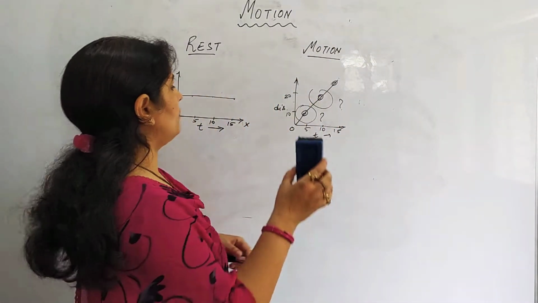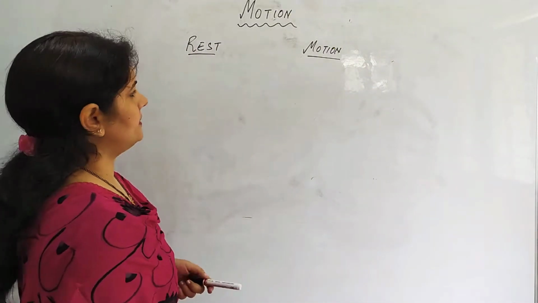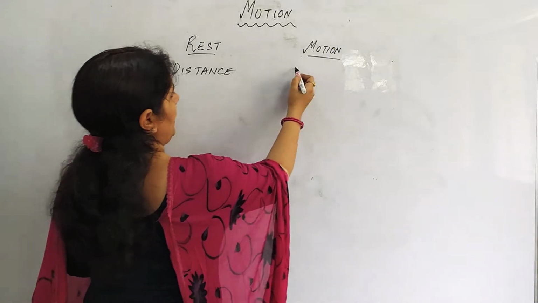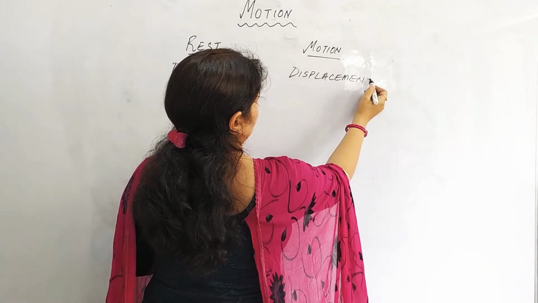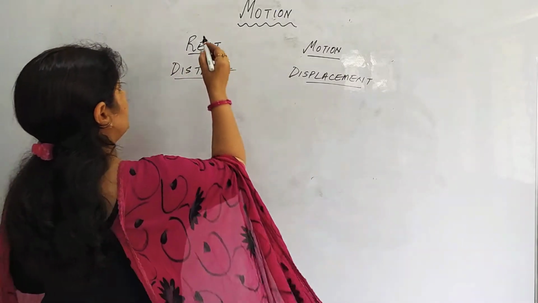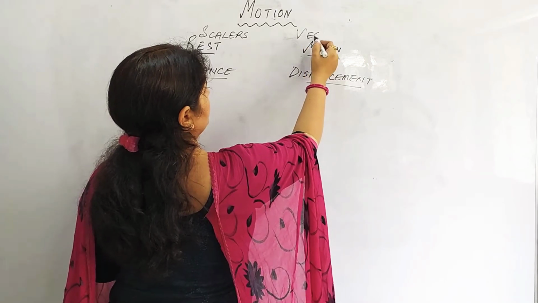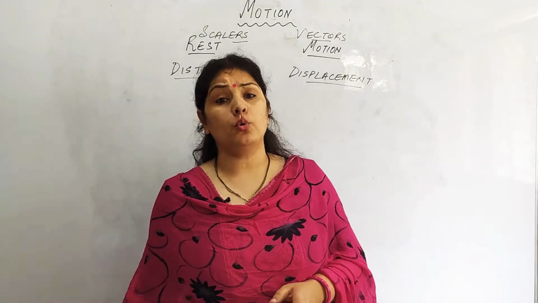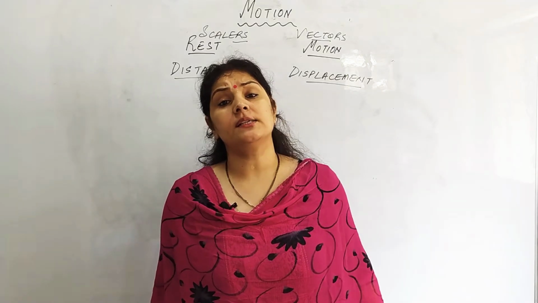Coming to the next concept of distance and displacement. Before we start distance and displacement, we'll also study about scalars and vectors. All those quantities which have magnitude only, they are independent of the direction taken. All such quantities are termed as scalars.